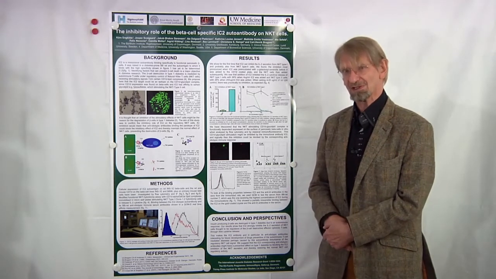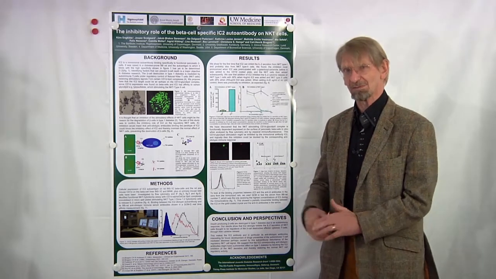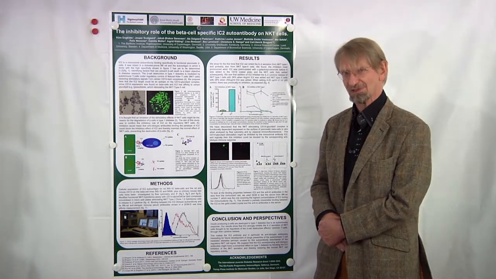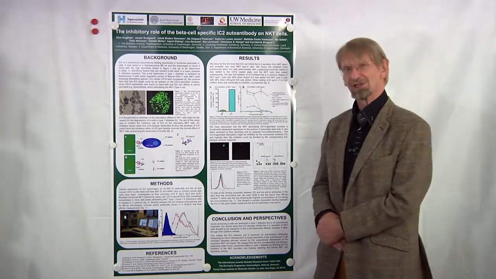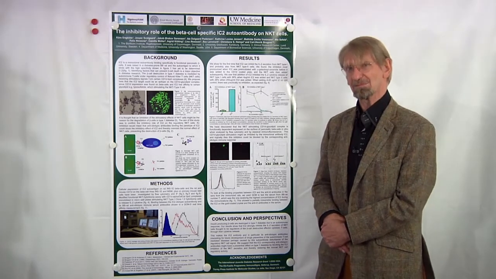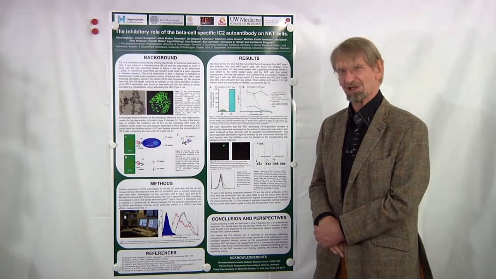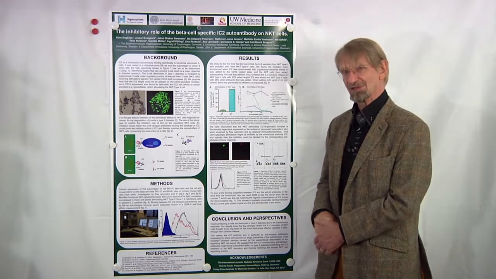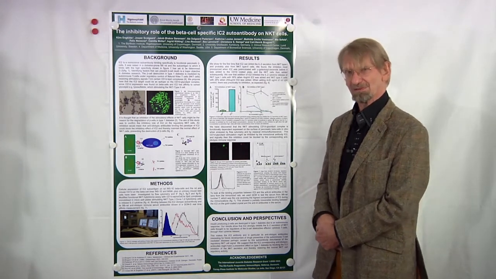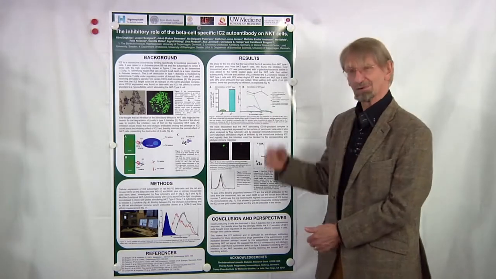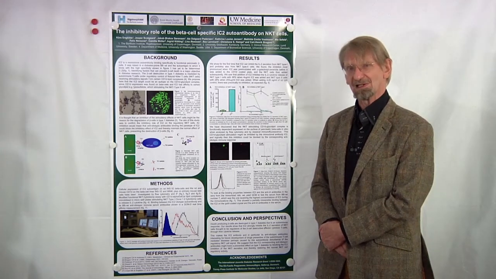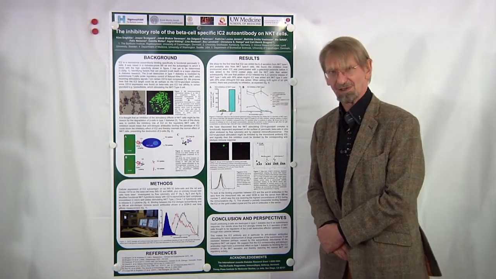The next project is started now, where we try to develop monoclonal anti-idiotypic antibodies against IC2. Whether these have some preventive effect on diabetes, and maybe even a curative effect on diabetes, still has to be proven. This study will be done in BB rats in collaboration with a group in Germany and a group in Sweden, and will be done next year. Thank you very much for your attention.